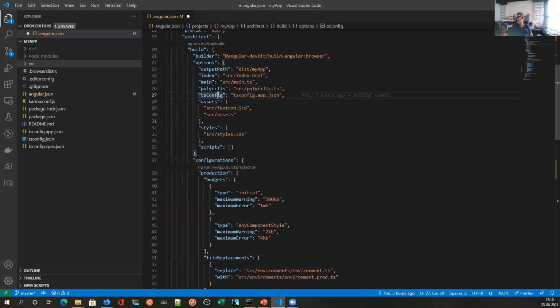Next is tsconfig. That is the node that tells which file to use for the TypeScript compiler. The TypeScript compiler needs its own options, so it can get those options from this file. We'll see in detail how this file is structured, but right now just understand this file is passed to the TS compiler.